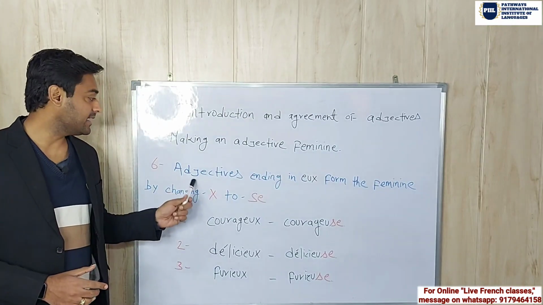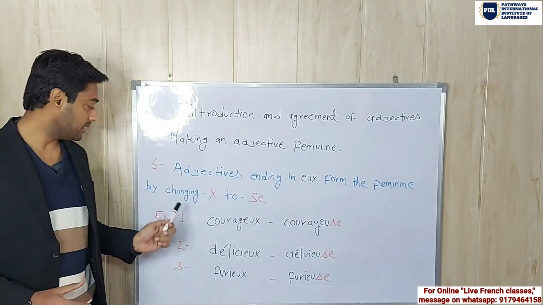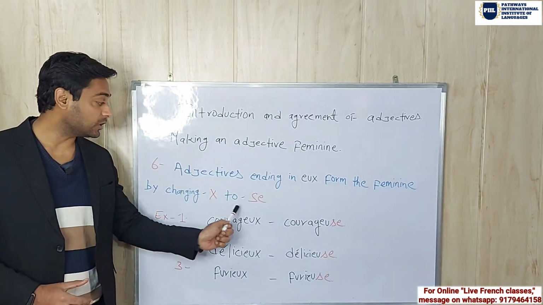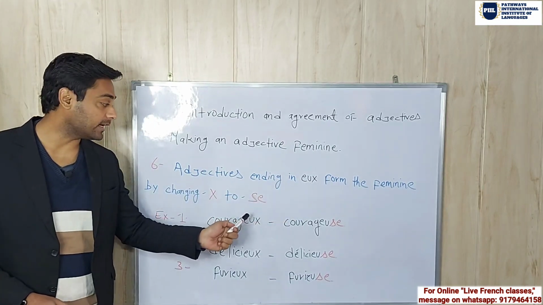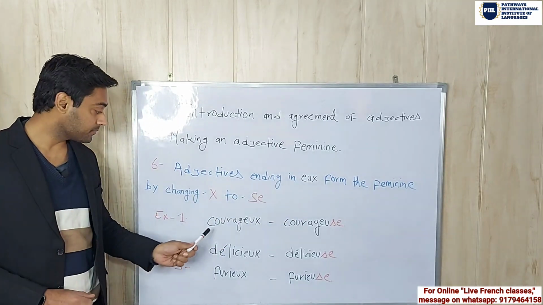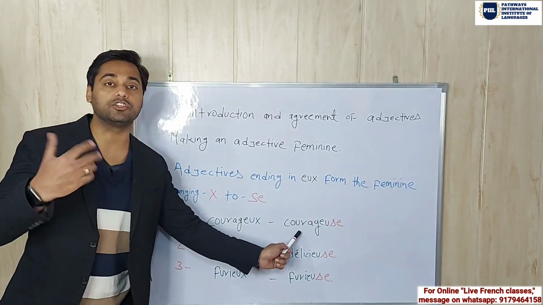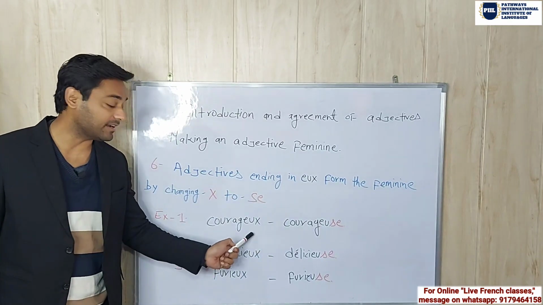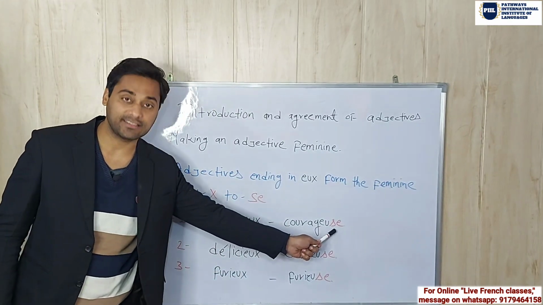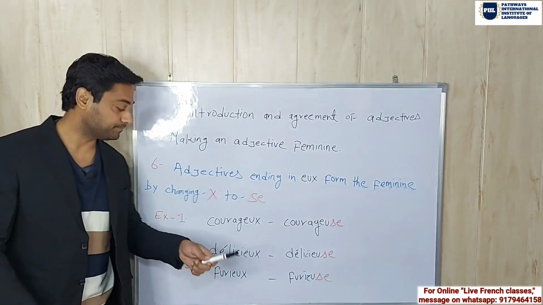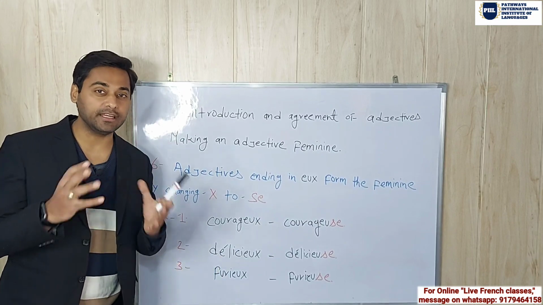The sixth rule is adjectives ending in EUX form their feminine by changing X to SE. That means you have to remove X and you just have to add SE. For example, courageux, that means courageous, will change to courageuse in feminine. So what we have done here, we have removed X and we have just added SE in order to make it feminine. Second example, délicieux. Délicieux means delicious.